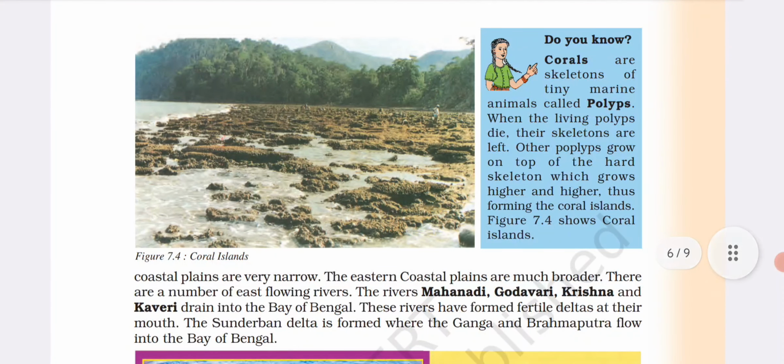Do you know corals are the skeletons of teeny marine animals called polyps? When the living polyps die, their skeletons are left. Other polyps grow on top of the hard skeleton, which grows higher and higher, thus forming coral islands.